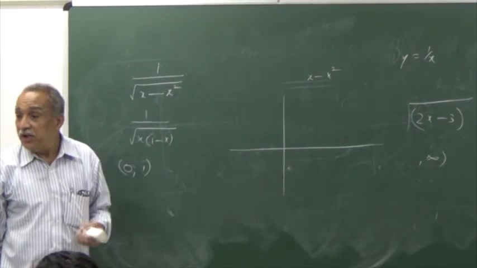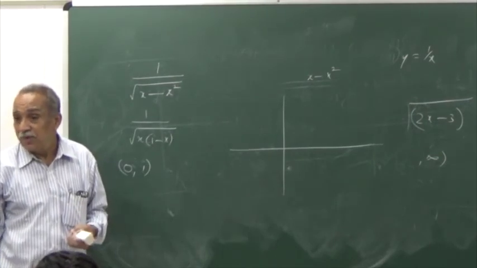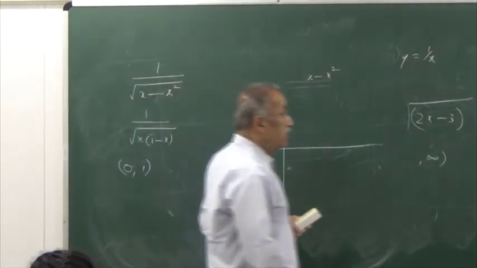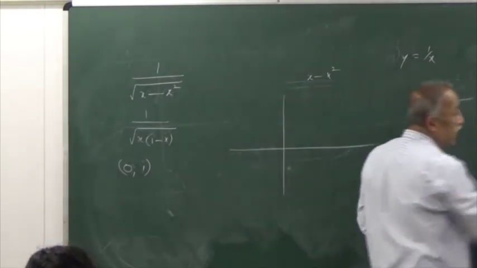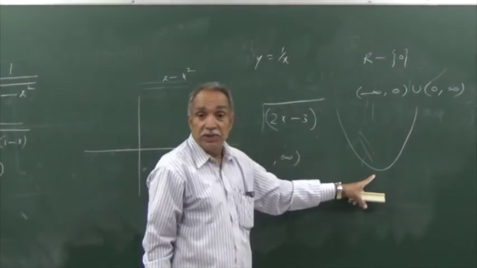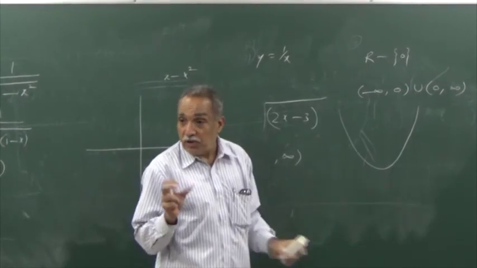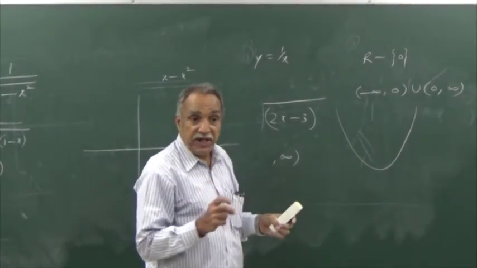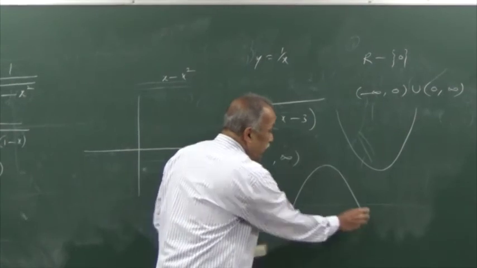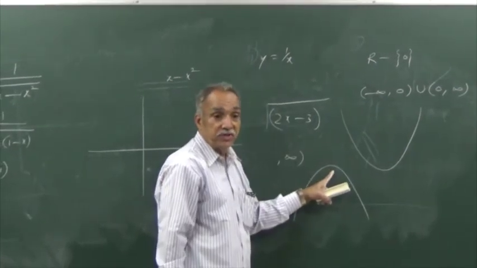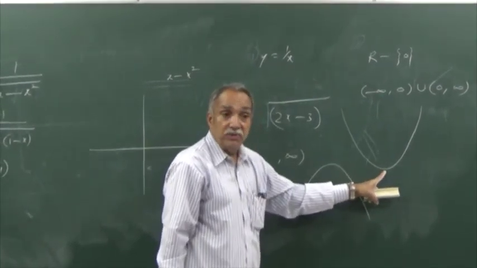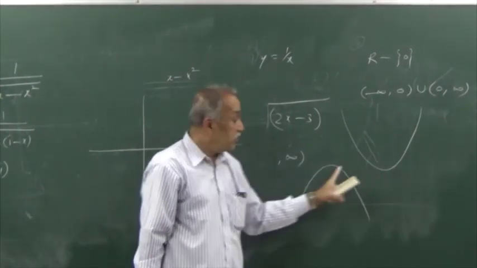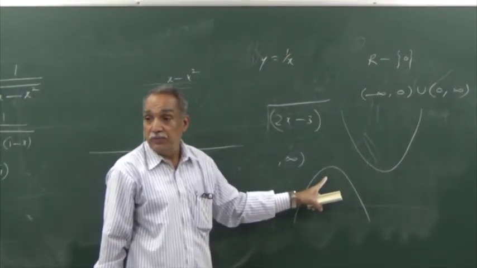The graph for any quadratic is a parabola. For a quadratic with the x square coefficient positive, the graph will be a parabola with vertex below. For a quadratic with the x square coefficient negative, the graph will be a parabola with vertex above. This is the vertex, this is the vertex. This will be the graph when a is positive. This will be the graph when a is negative.